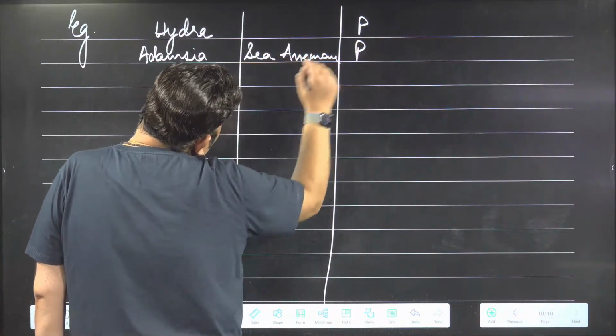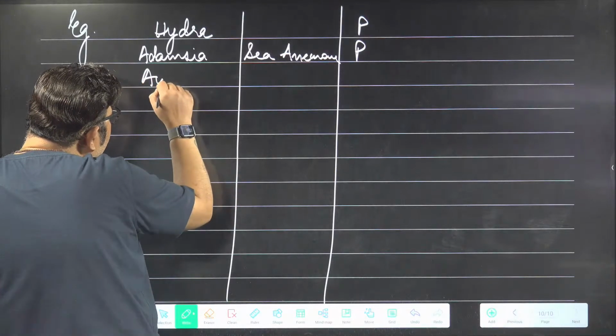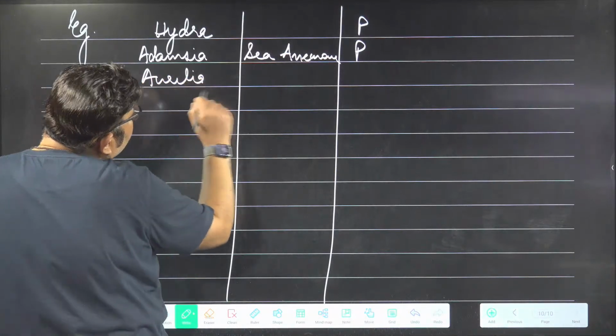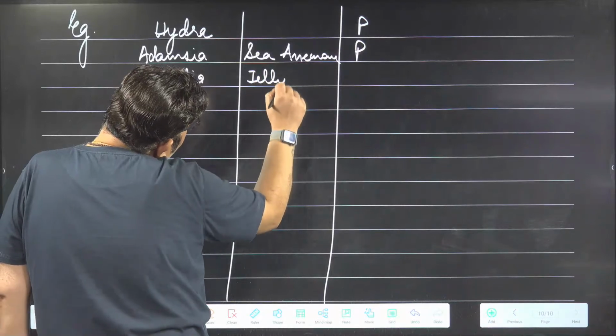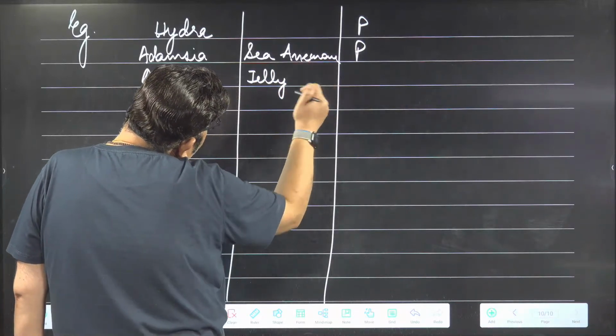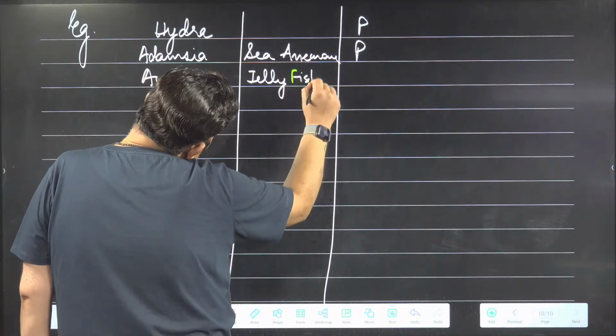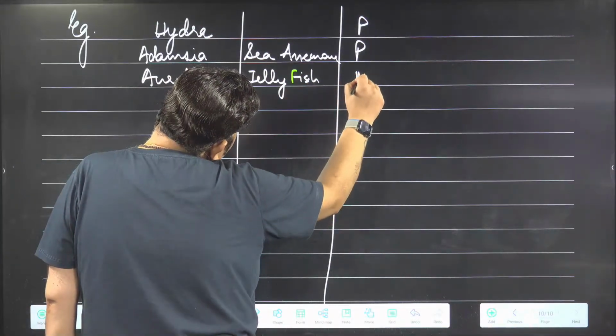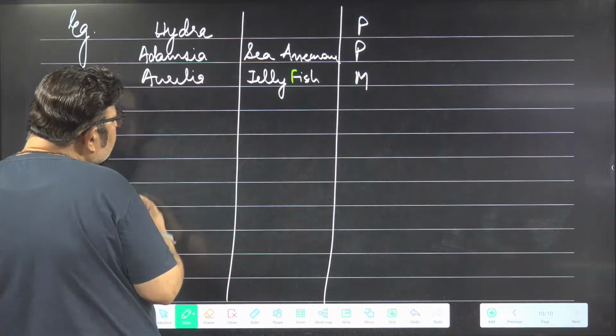It is a polyp. Aurelia, jellyfish. This is medusa.